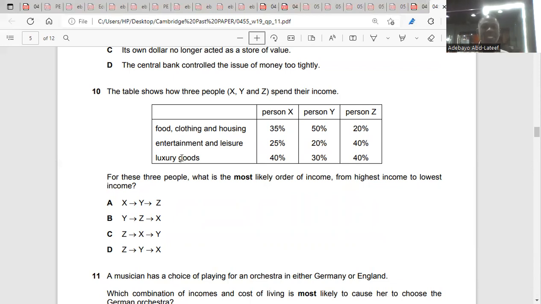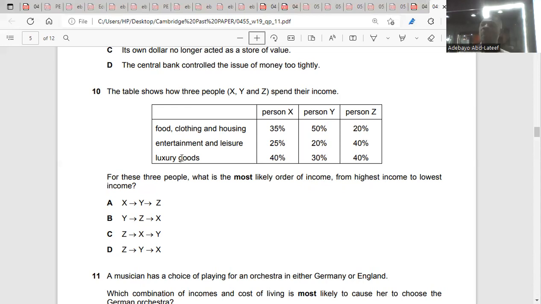So this shows how 3 people, X, Y, Z, spend their income. What is the most likely order of income from highest to lowest? The highest income earners spend the largest percentage of their income on luxury.